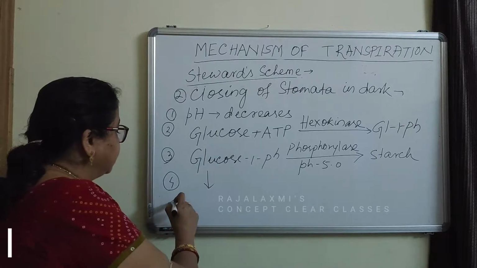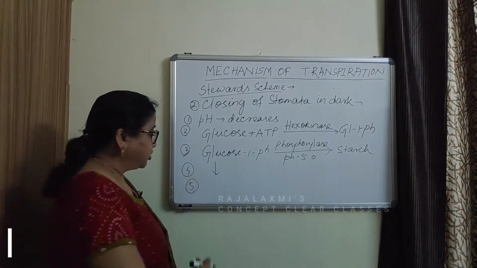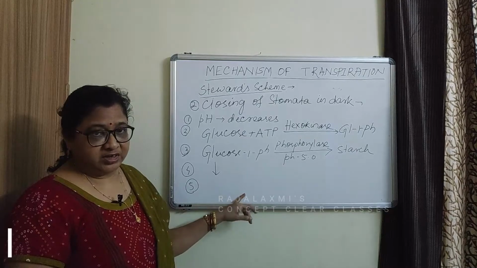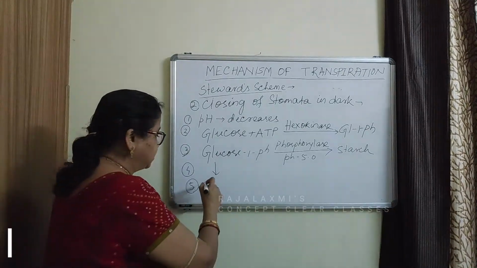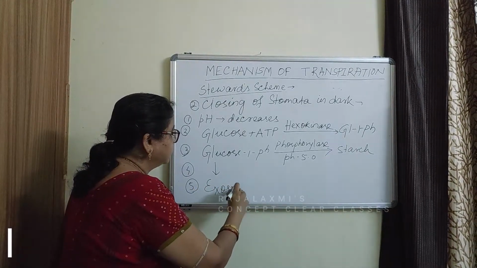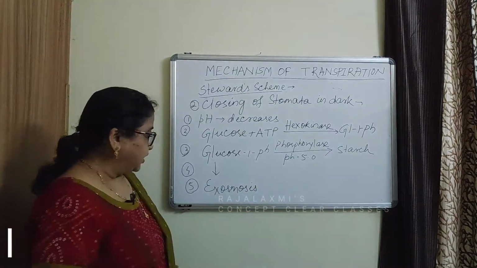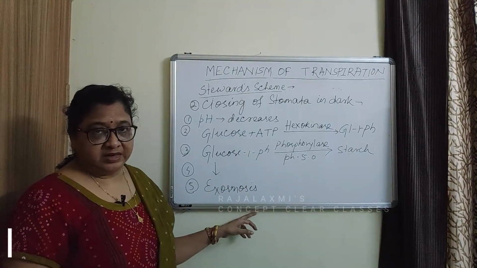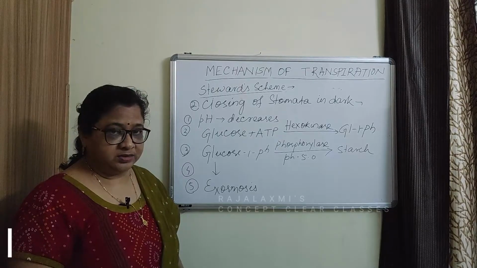Then water from the guard cell moves outside by exosmosis. And the guard cells become flaccid and the stomata close.